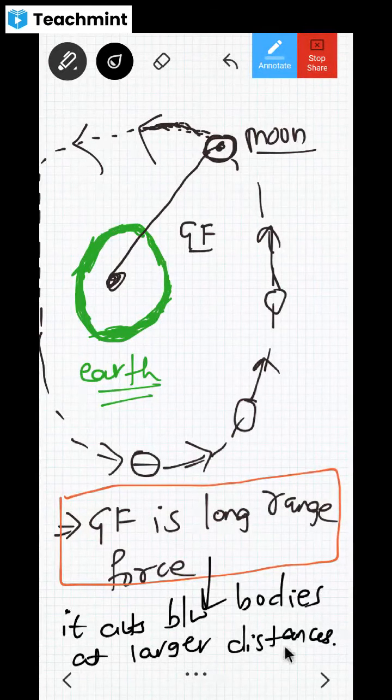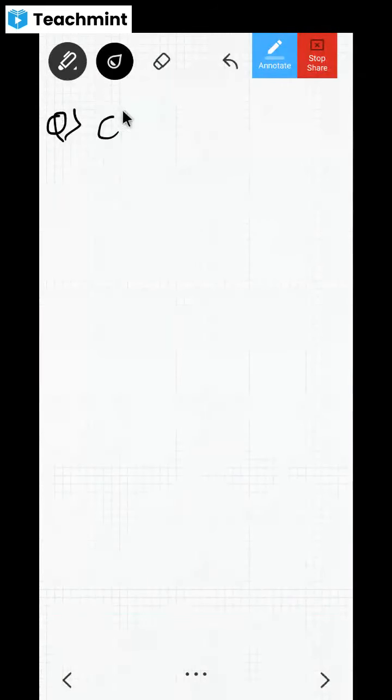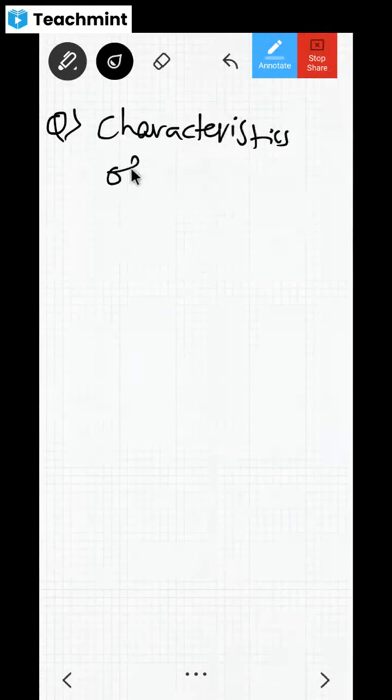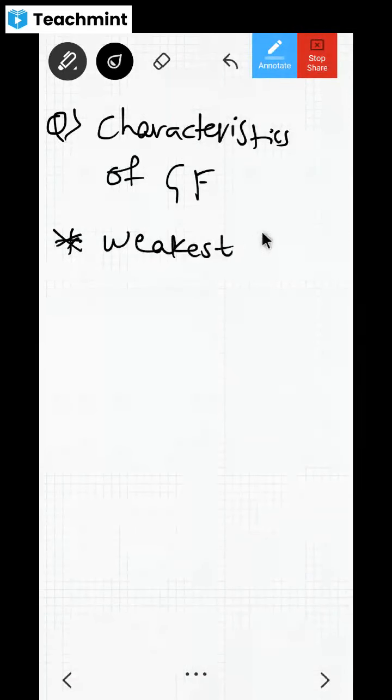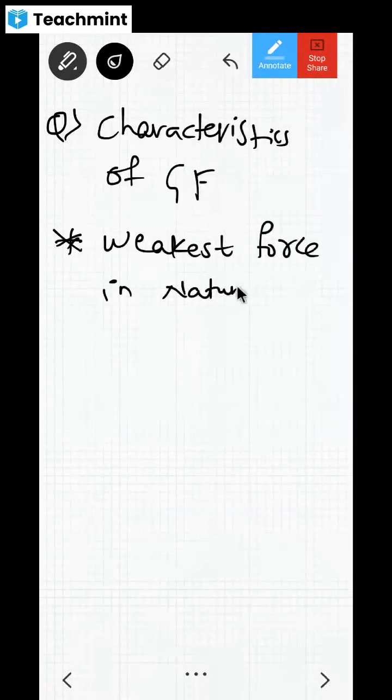Now tell me, what are the characteristics of gravitational force? One question is asked like this: what are the characteristics of gravitational force? What will you say? What is the first characteristic? It is the weakest force in nature, no? Yes, sir. It is the weakest force in nature. Why is it the weakest? We'll see more detail later.